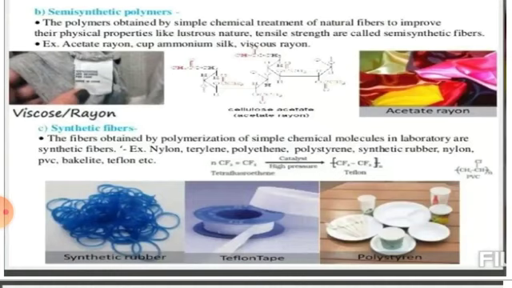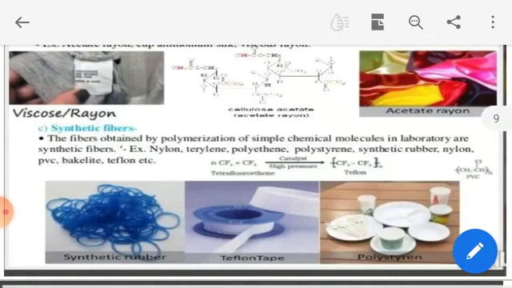The polymer obtained by simple chemical treatment of natural polymer to improve their physical property, their luster, shyness, their strength, they are your semi-synthetic polymer. Acetate rayon, these are nothing but semi-synthetic polymer.